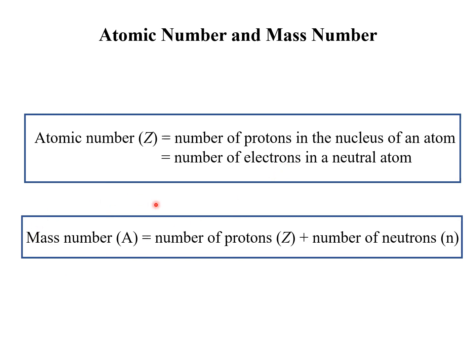Okay, and the second term, the mass number. We have discussed that the dense part of the atom is nothing but the nucleus, and the nucleus consists of protons and neutrons. So the mass of an atom is nothing but the mass of the nucleus. So mass number is equal to the number of protons, represented by Z, the atomic number, plus the number of neutrons, represented by small n. So mass number A is equal to the atomic number plus the number of neutrons.